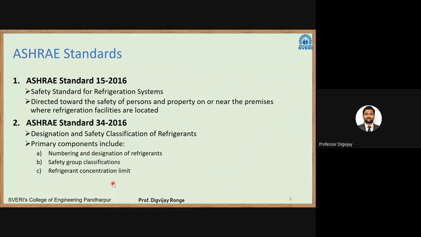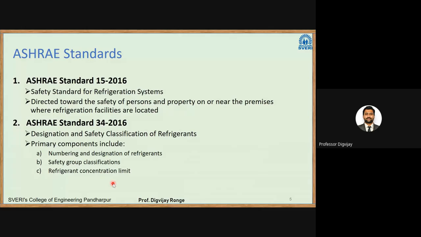So in this chapter we are going to deal with some ASHRAE standards. ASHRAE, as you know, I have taken one webinar also. It is the American Society of Heating, Refrigerating and Air-Conditioning Engineers.